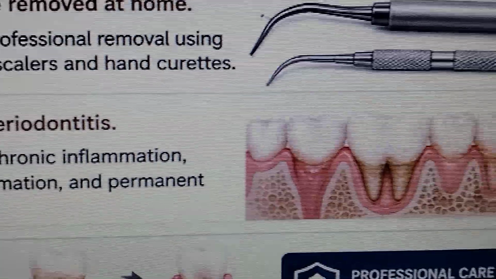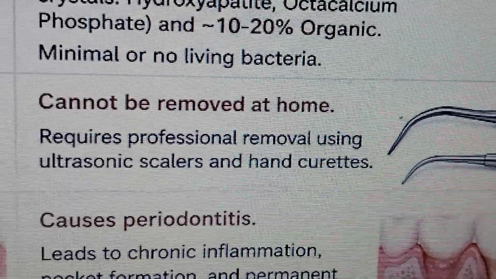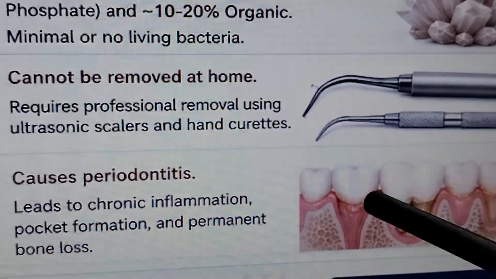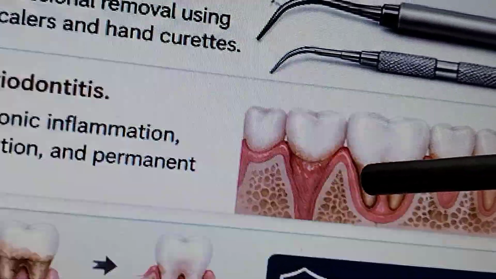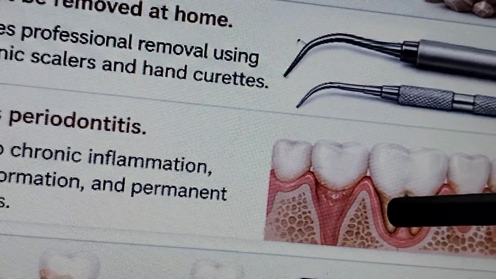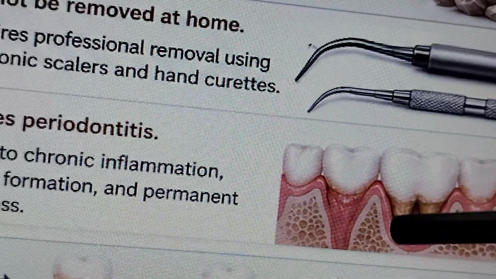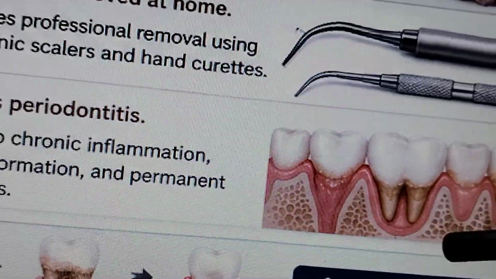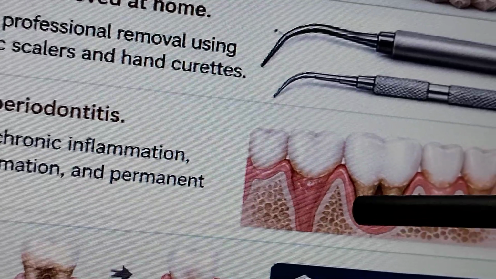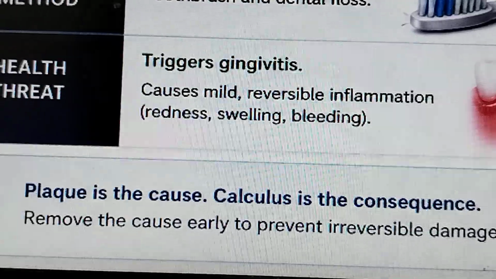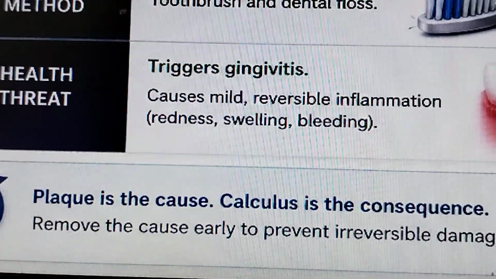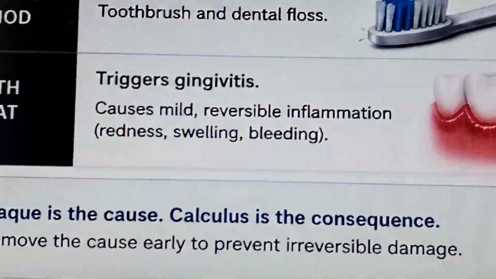You can see what calculus is doing: chronic inflammation, periodontal pockets, and destruction of the bone. That's what calculus is doing. So plaque is the cause, calculus is the consequence. Remove the cause early to prevent irreversible damage.